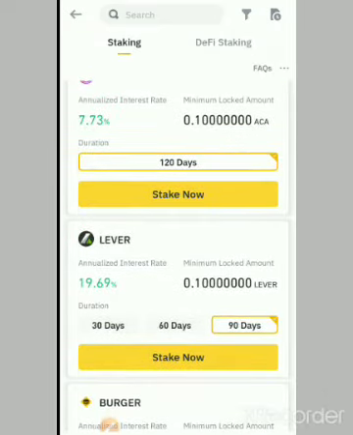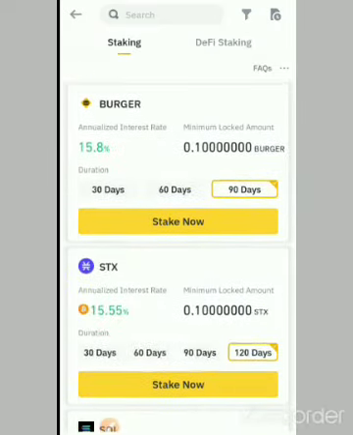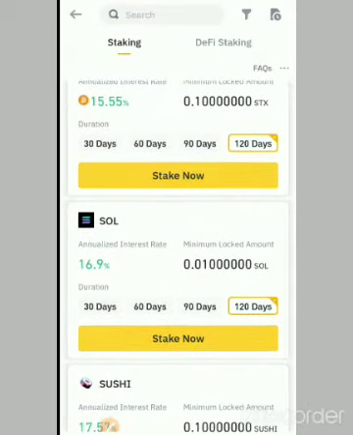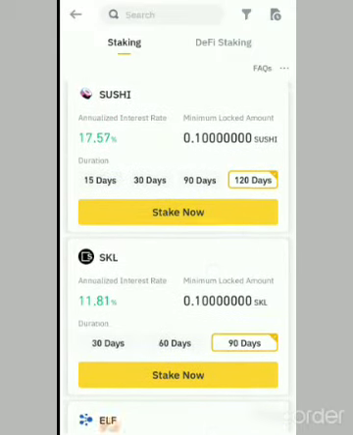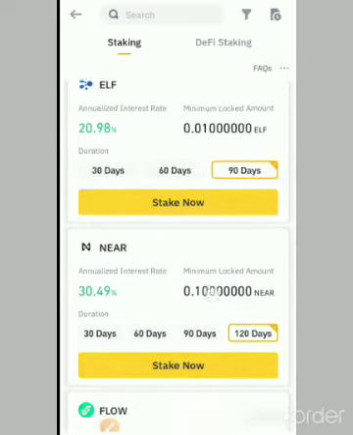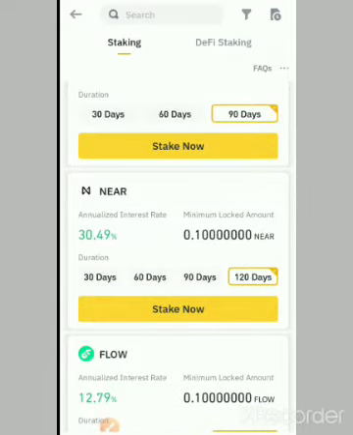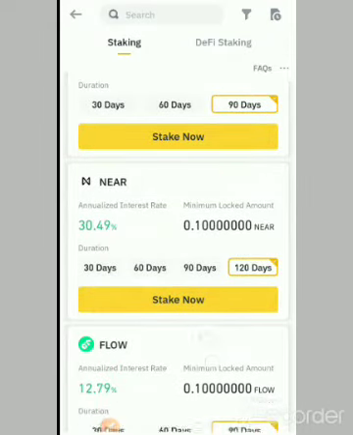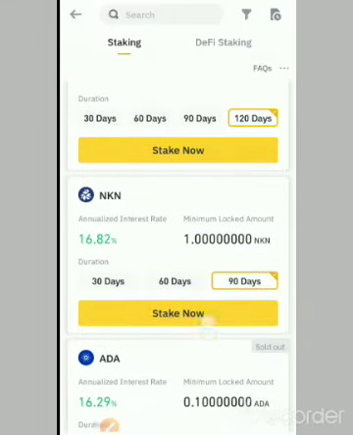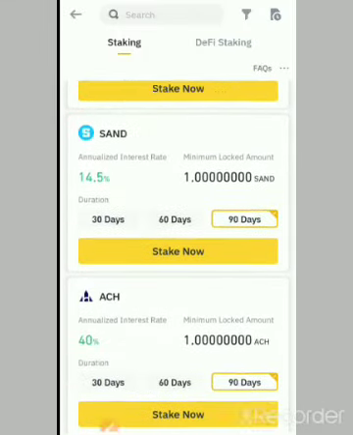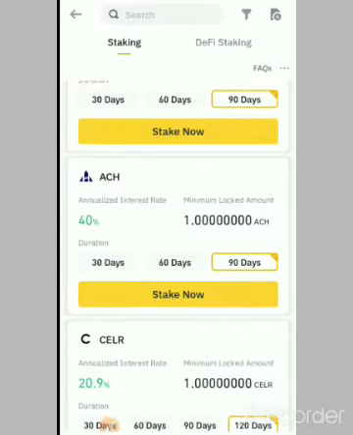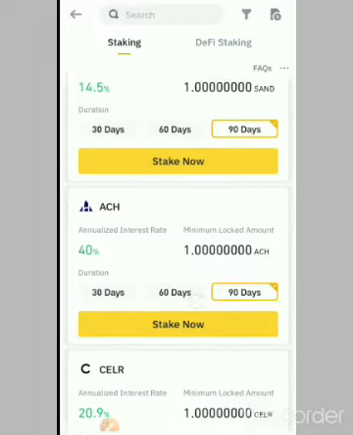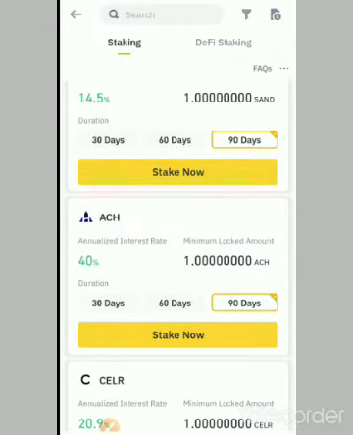So now you can see down here, you can see different crypto assets with different percentage and lockup period. Sometimes you can see this one up to 30.49%, and even sometimes you can see as high as 50%. You can see this one is having 40% returns for 90 days.